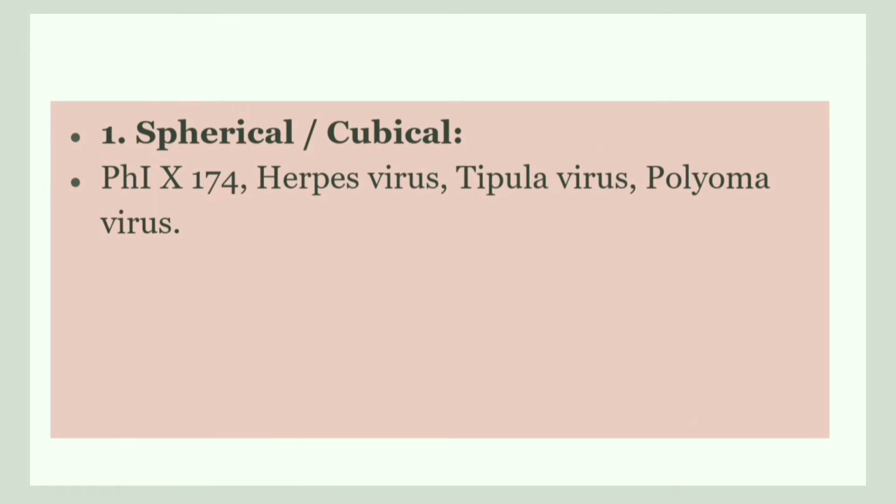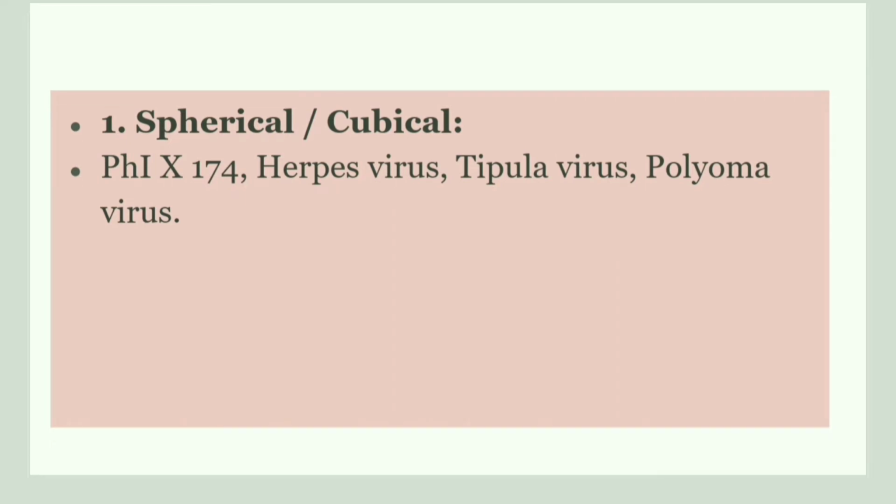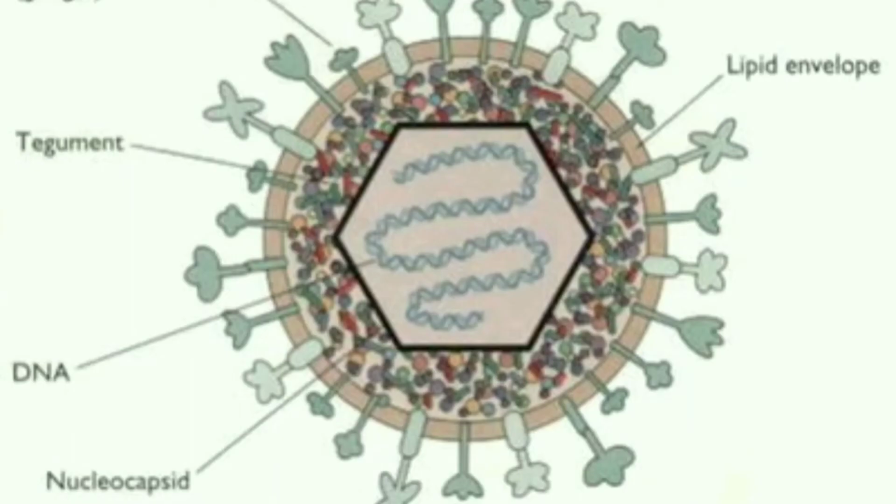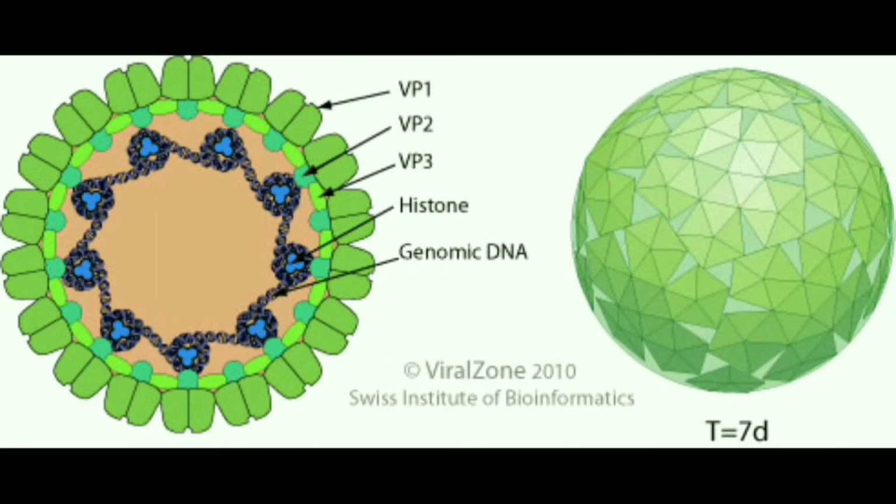Examples of spherical or cubical viruses are herpes, Ebola, and polyomaviruses. So these are the examples of spherical viruses. This diagram shows a herpes virus, that is a spherical virus. This is a polyomavirus, and this is also an example of a spherical virus.